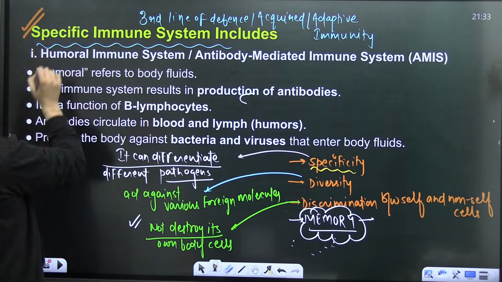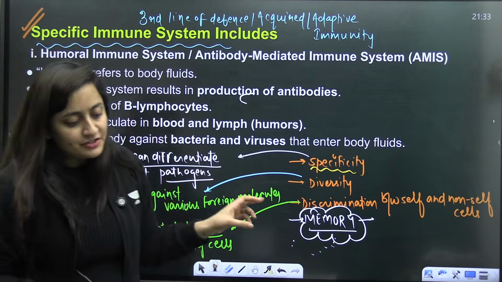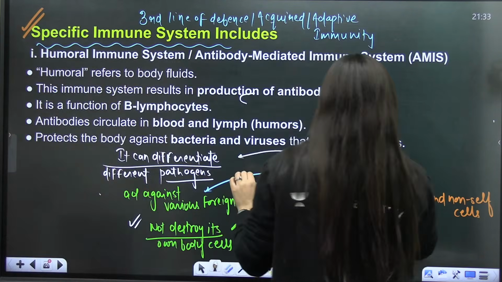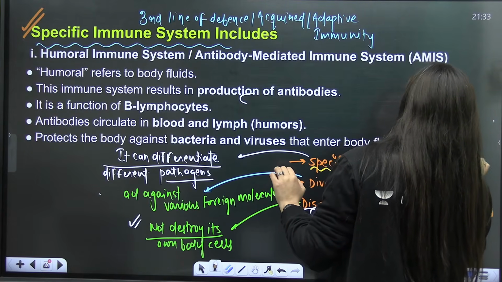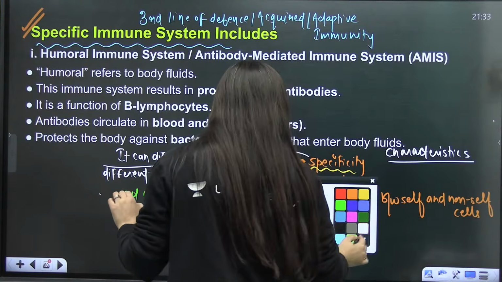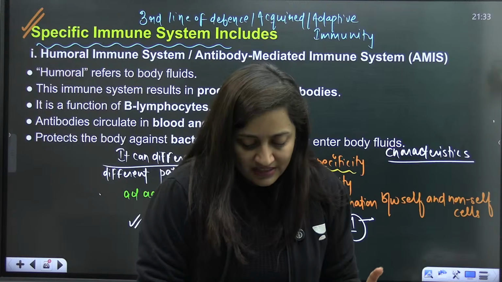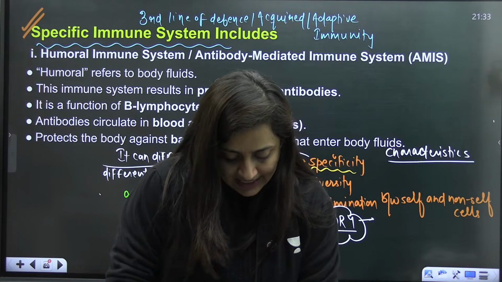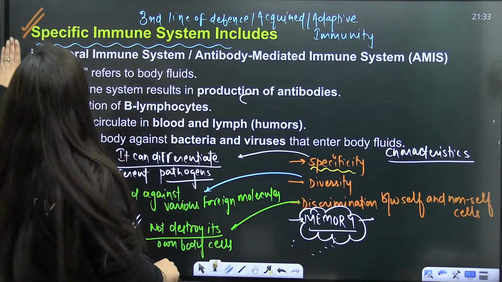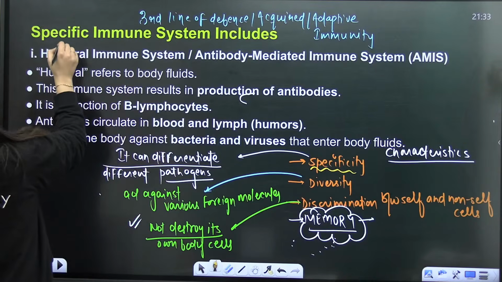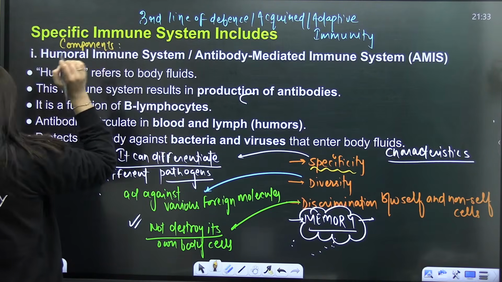So see, specific immune system. This is what we are talking about, and these are the important features, or I would say the characteristics, of this particular immune system. Is the meaning of this clear? Be quick. The next part that we have to discuss is the humoral immune system, that is, the components of the immune system.